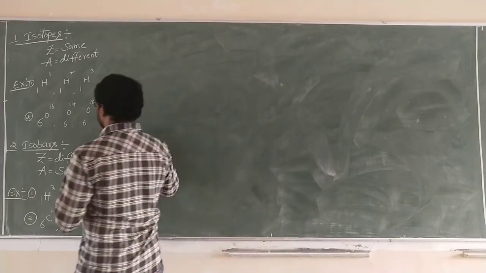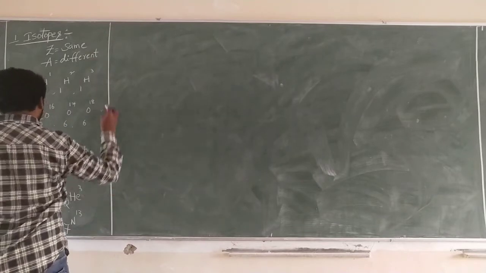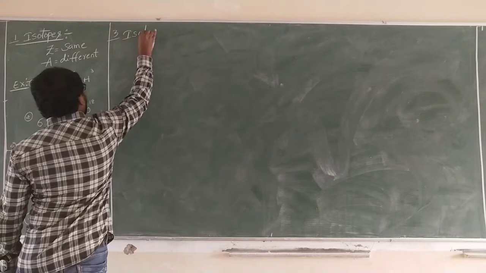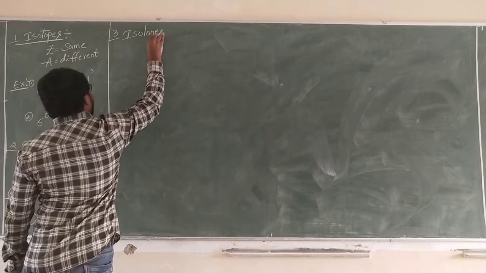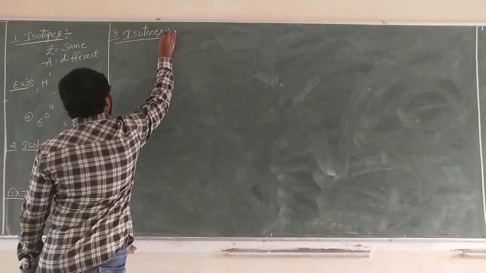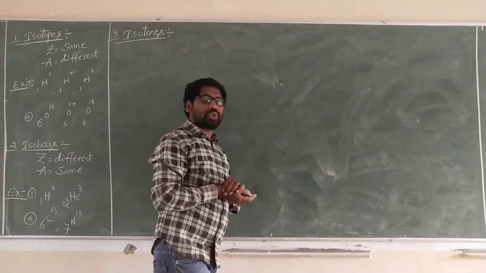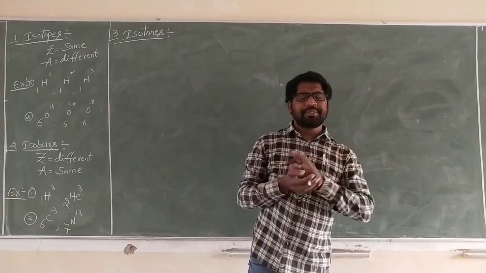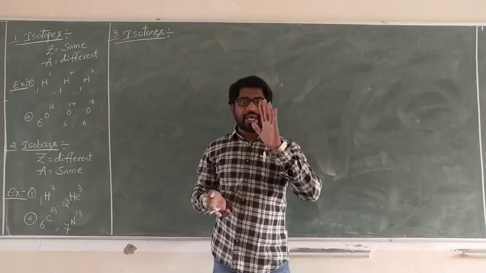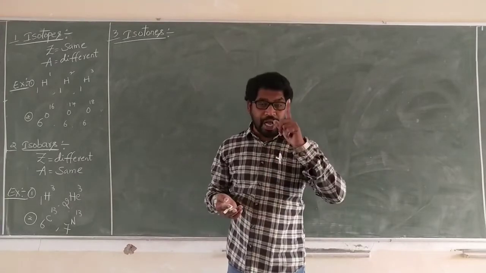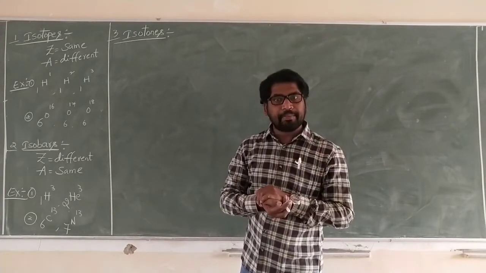Next, third one, isotones. The nuclei having atomic number different, mass number different, but neutron number the same.